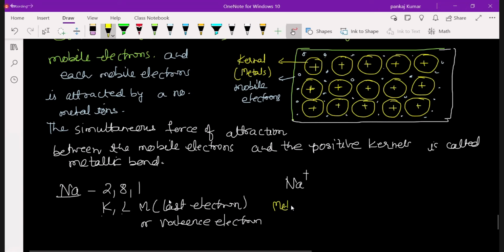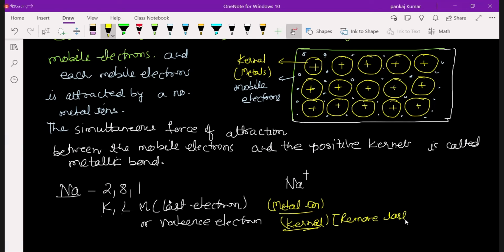This metal ion is the kernel. Kernel means you remove the last electron from the metal, and it becomes a kernel. So the kernel has only two orbits. Kernels don't have the valence electron; they have only inner electrons with the nucleus. Understood now?